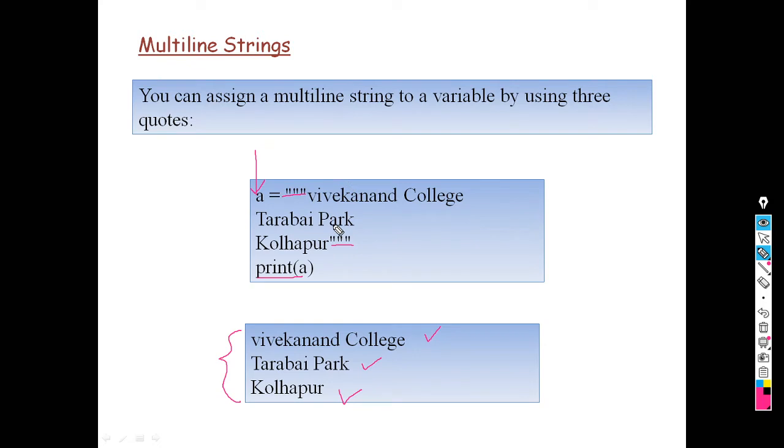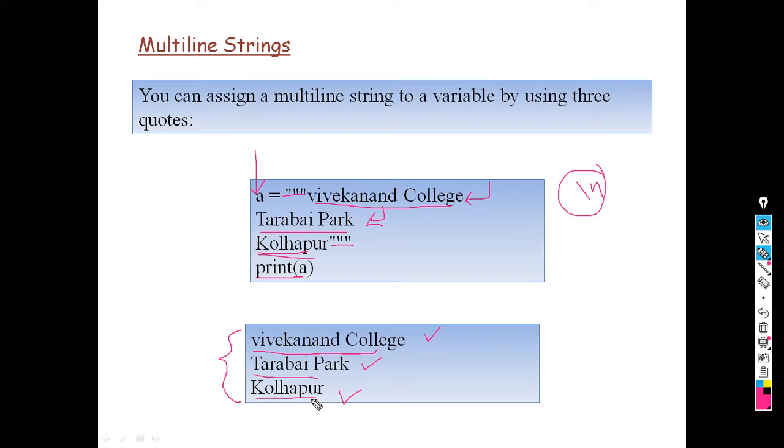It gives output according to your lines. When we press enter here, it is considered that the next data will be present on the next line. Here we press the enter key, so this data will be printed on the next line. It will check for \n, that is the new line character. So it will display like this. The first line contains Vivekanand College, the second line contains Tarabai Park, and the third line contains Kolhapur.